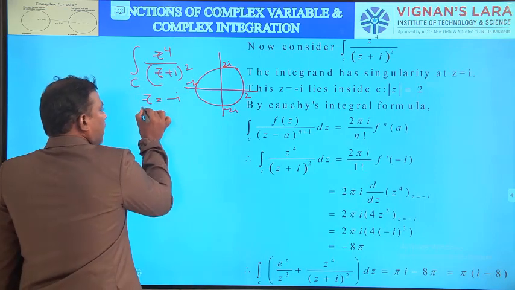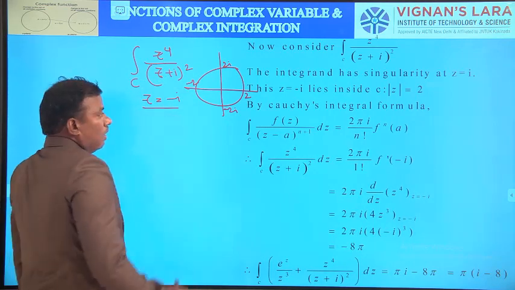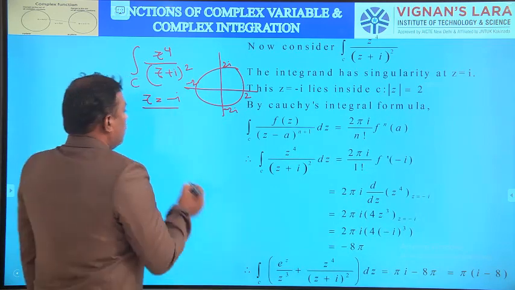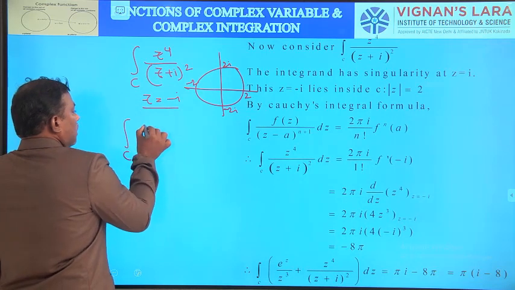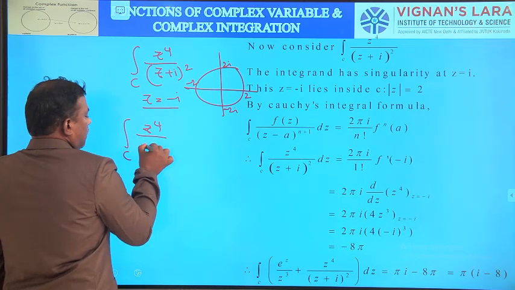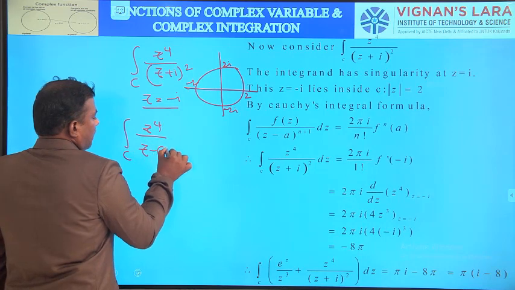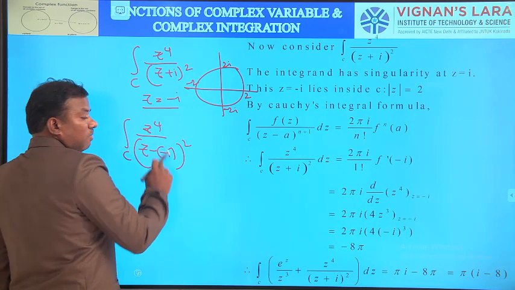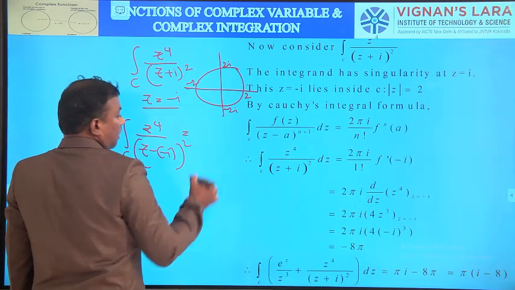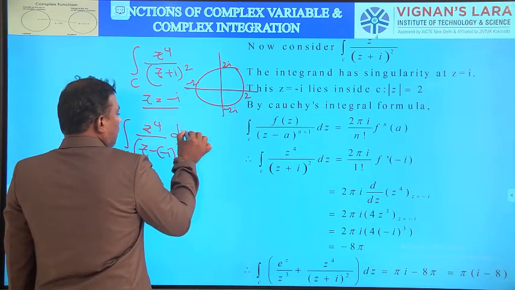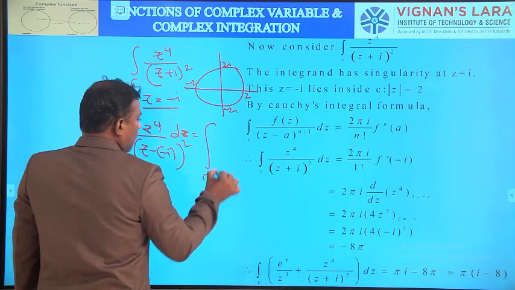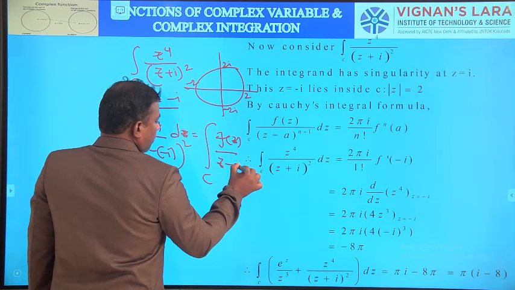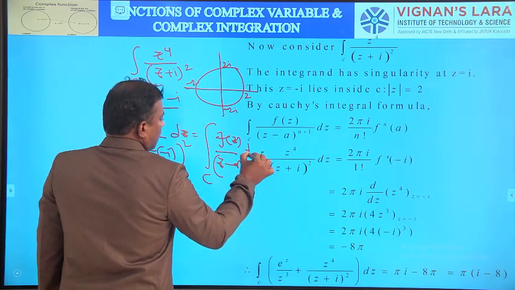And what are the singular points? Minus i lies inside C and is repeated twice. So the integral over C of z power 4 by z plus i whole square, which can be written as z minus of minus i whole square, is the integral over C of f of z by z minus a whole square dz.